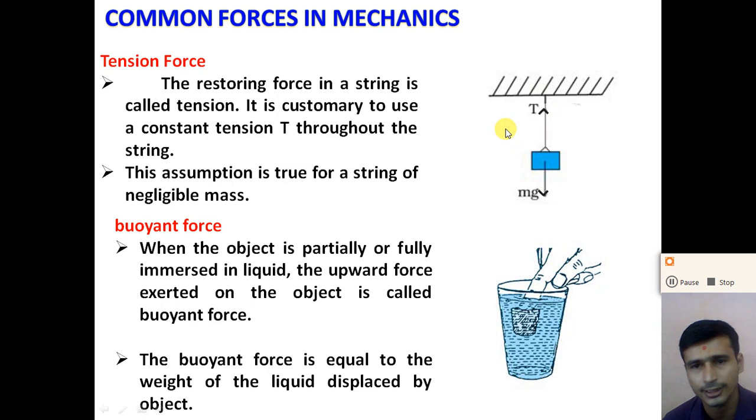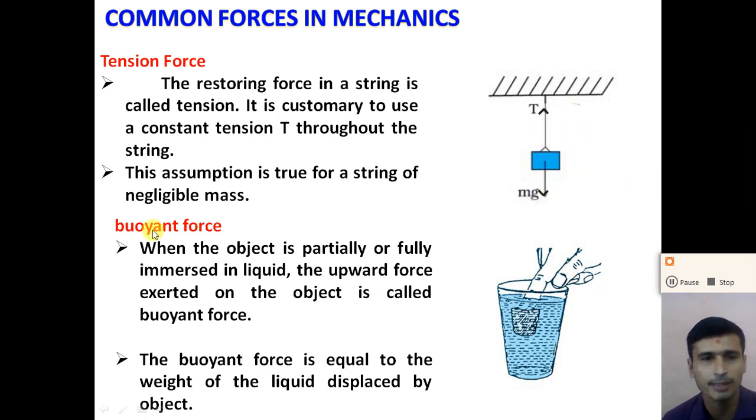If we consider the equilibrium condition, where we tie an object of mass m with a light, inextensible string, the tension force produced in the string, capital T, is equal to mg. So in the equilibrium condition, both the tension force and the weight force are the same, right?